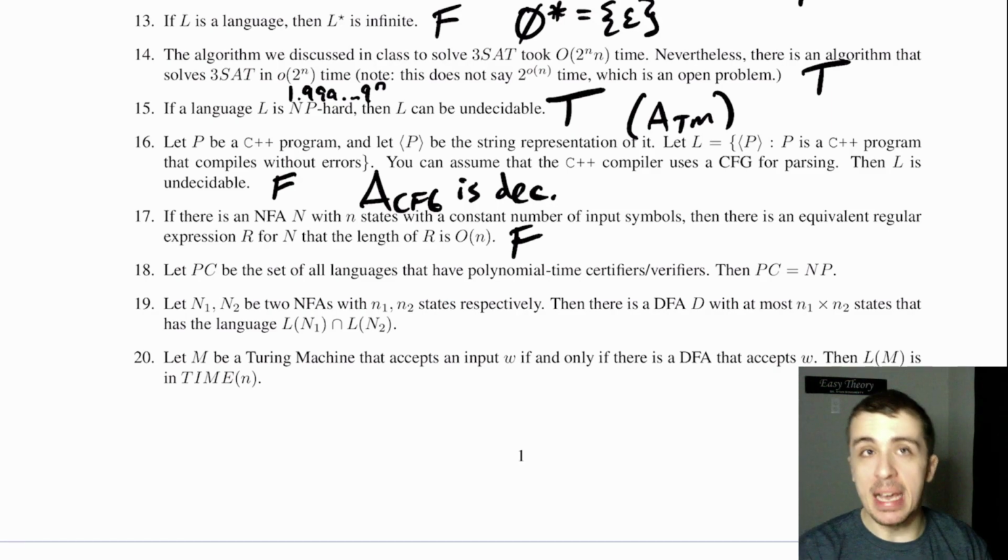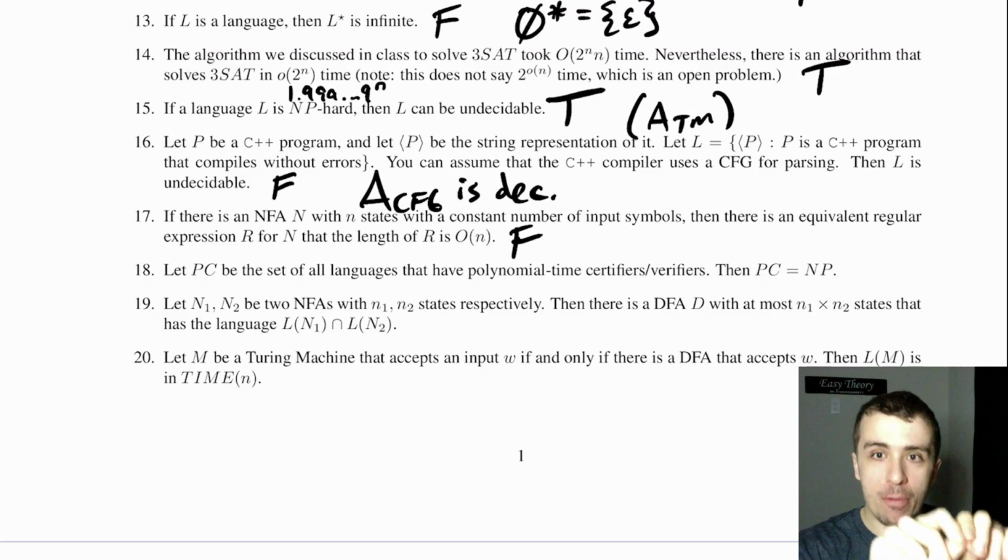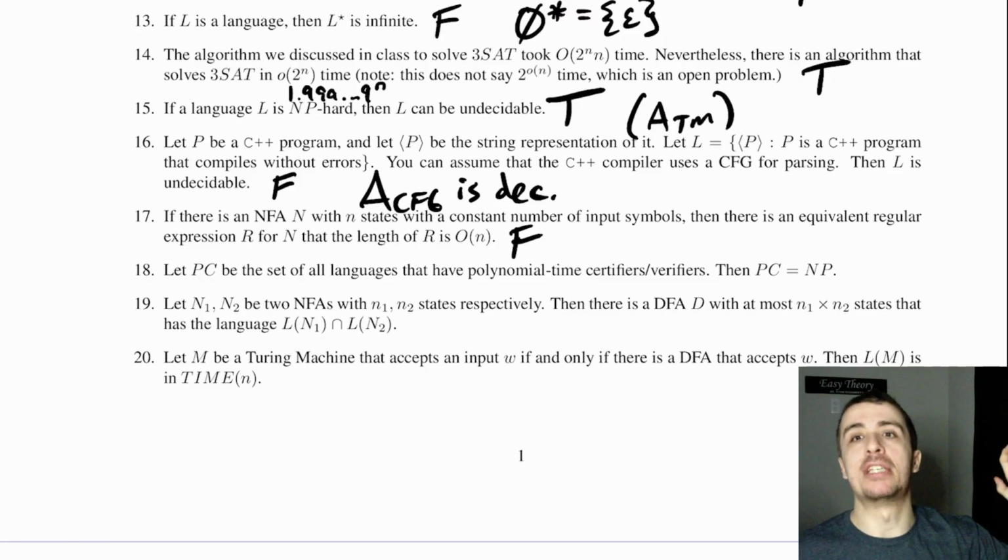If it was a DFA, I think this would be okay, but I'd have to think about it. With an NFA, it's false. The reasoning is that you can have every single state going into the state that you're ripping, and then the state that you rip goes back out to every other state.